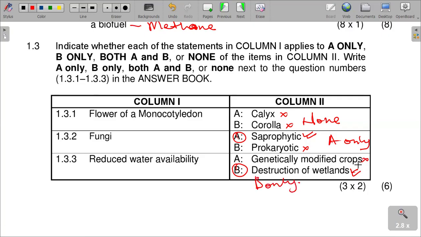So please take note of these questions and don't make mistakes. We can quickly go to the next question.